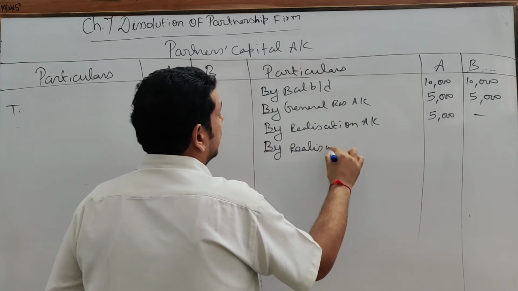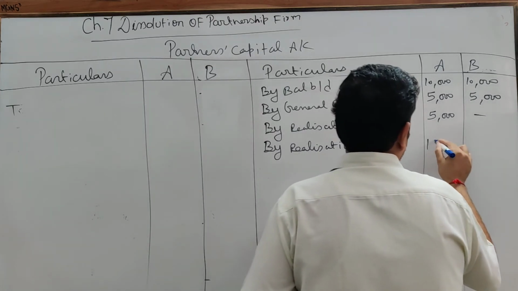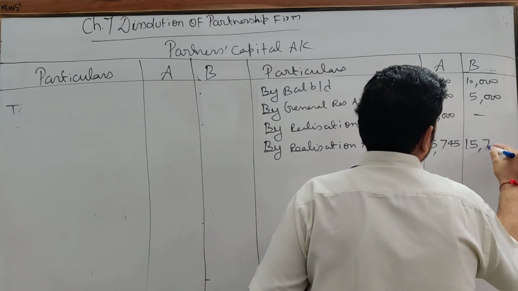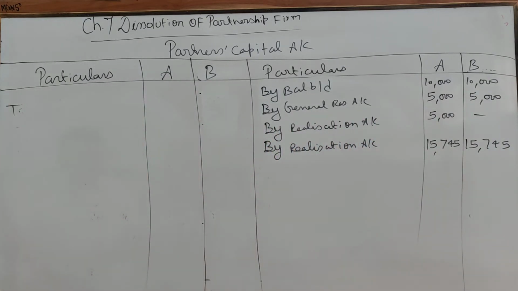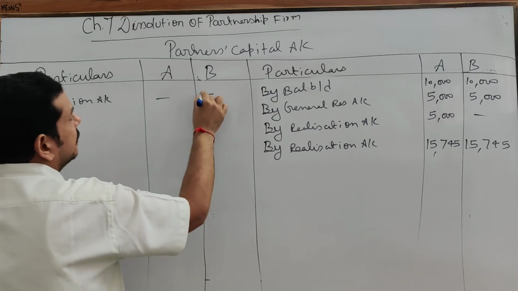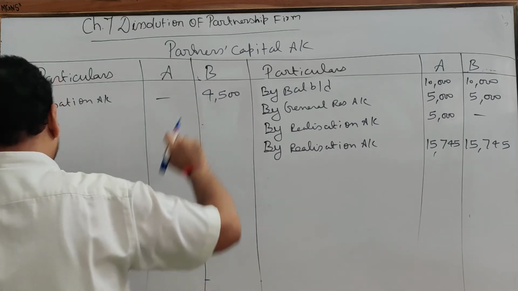So by realization account again 15,745. Now come to the asset side. B has taken investment, so you will write to realization. B has taken investment at 4,500, so write it on the debit side.